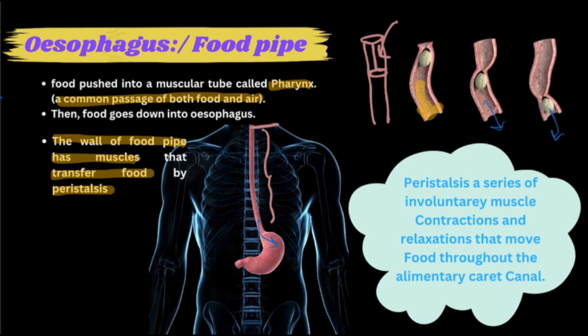Okay, so what is peristalsis? Peristalsis is a series of involuntary muscle contractions and relaxations that move food throughout the alimentary canal. हमारे एलिमेंट्री जो कैनल होता है वो इसोफेगस से अप टू एनस तक यहाँ पे पेरिस्टॉल्सिस होता है.